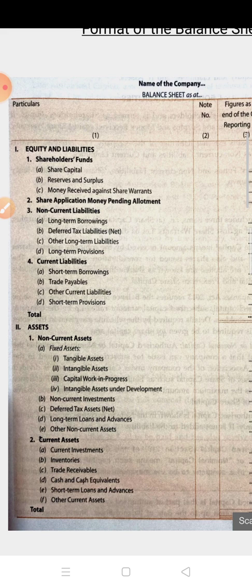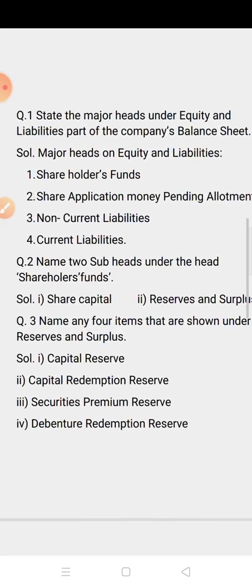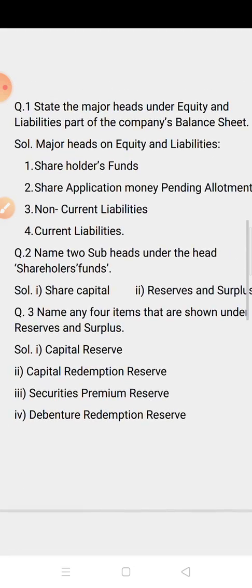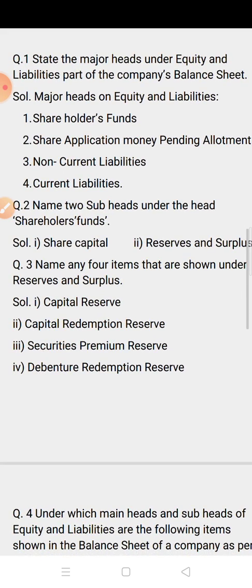See children, this format you have to see every day and revise 2 or 3 times a day, and after that you have to solve some questions based on this balance sheet format. In the exam these types of questions will come. So here are some examples of how questions will come.